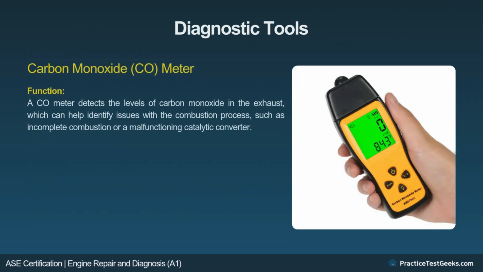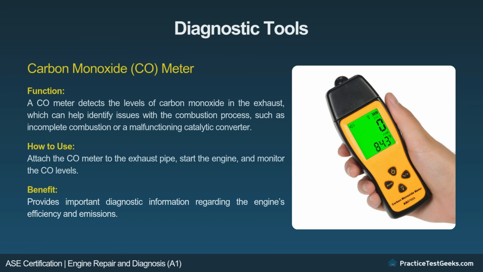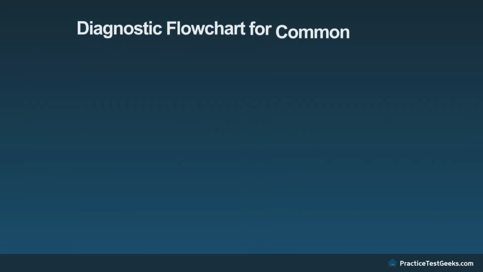Carbon monoxide meter. Function: a CO meter detects the levels of carbon monoxide in the exhaust, which can help identify issues with the combustion process, such as incomplete combustion or a malfunctioning catalytic converter. How to use: attach the CO meter to the exhaust pipe, start the engine, and monitor the CO levels. Benefit: provides important diagnostic information regarding the engine's efficiency and emissions.